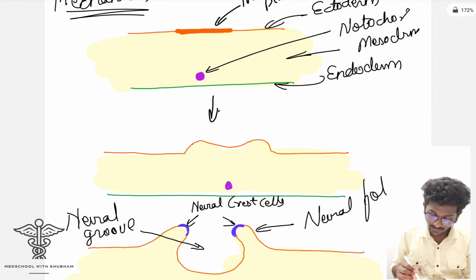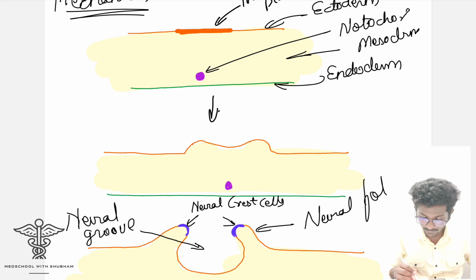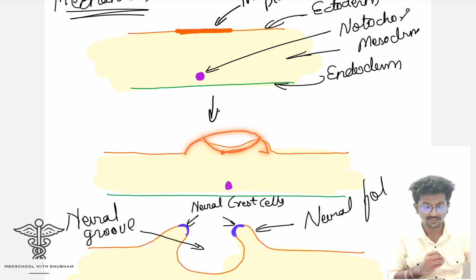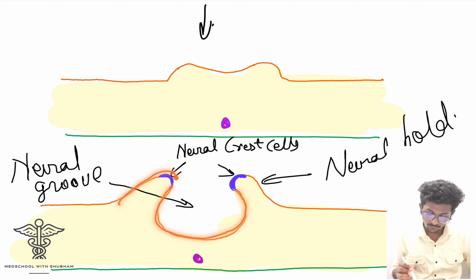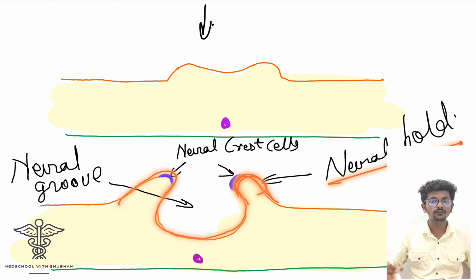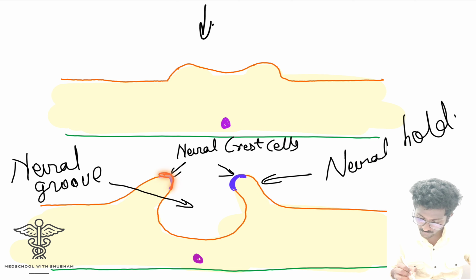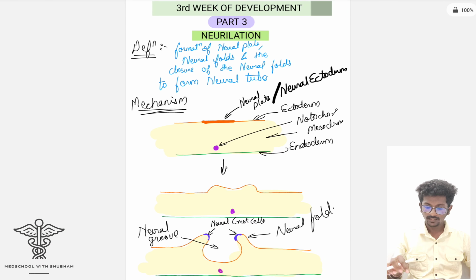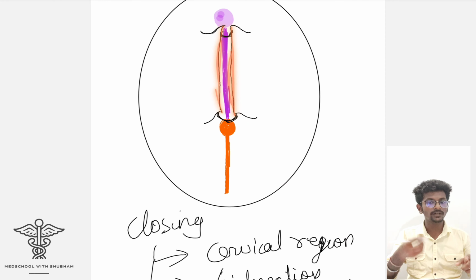Now what will happen? A small bulge will start forming, and it will have a pit over here. It will bulge first and then we will get a pit over there. Now it will go deeper and it will go more upward. This upward part is called the neural fold, and this deeper part is called the neural groove. And at the tip of the neural fold, we will get specialized cells called the neural crest cells.